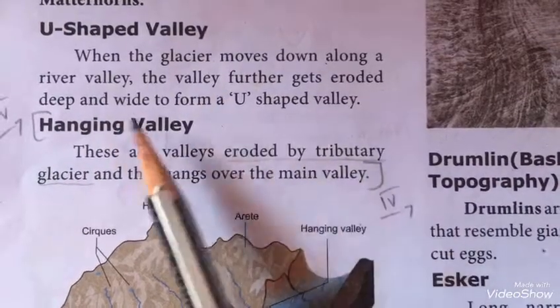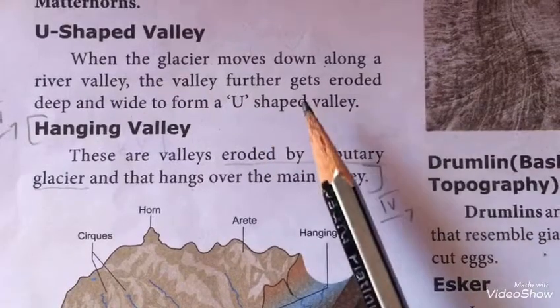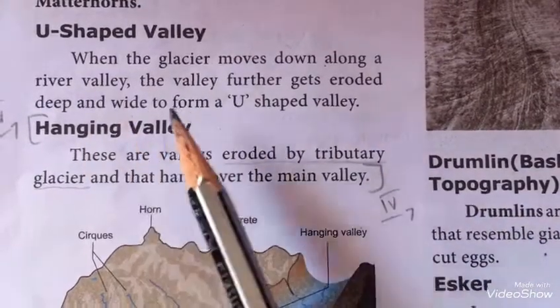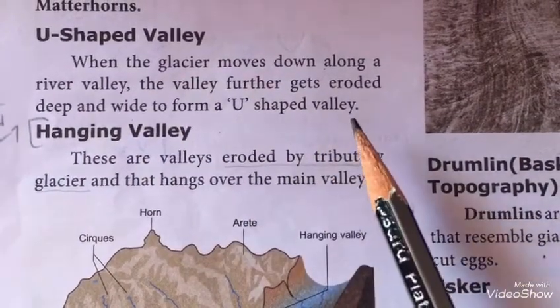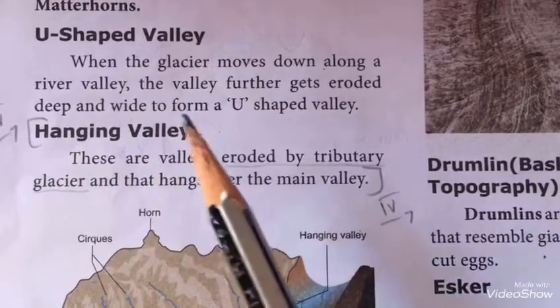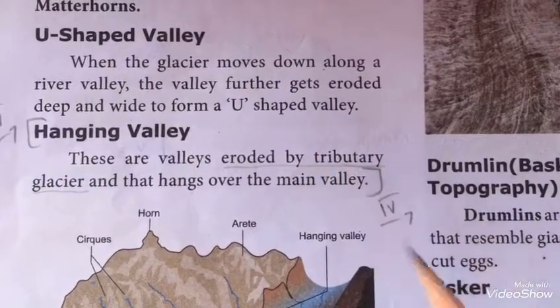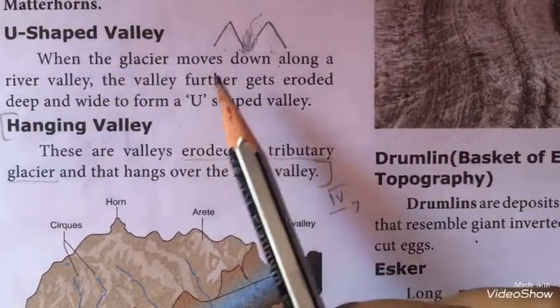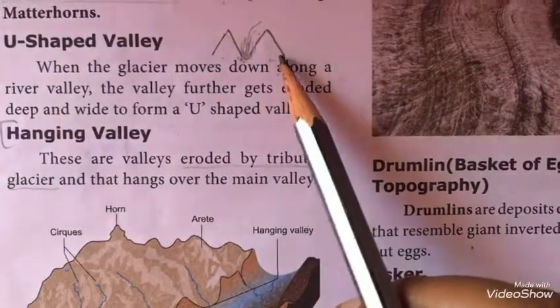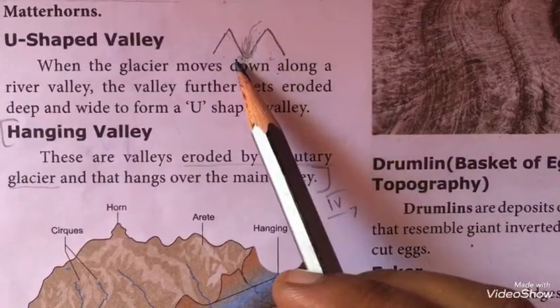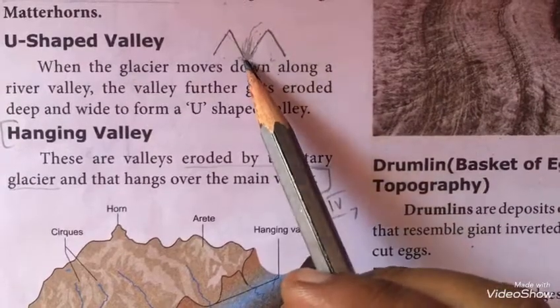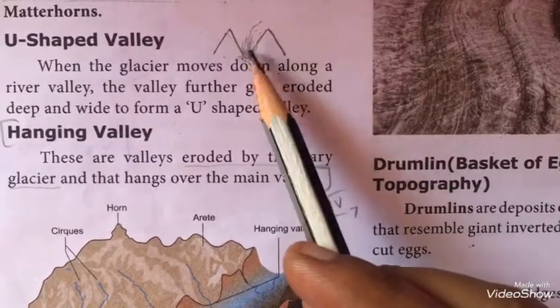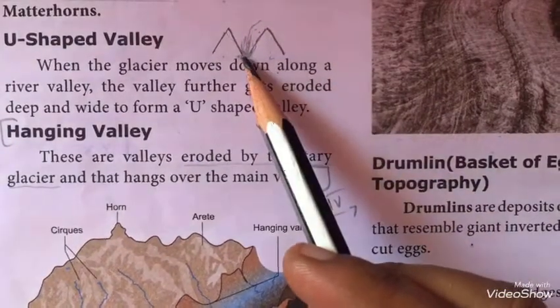U-shaped valley. When the glacier moves down along a river valley, the valley further gets eroded deep and wide to form a U-shaped valley. Listen here. Two mountains are there. In between the two mountains, a river valley already exists.